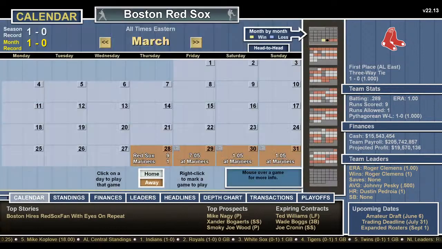If we go to calendar and we click on this, the box score should come up. I just want to look at the box score. Google Chrome, I guess. And the box score comes up, but you guys can't see that. So we won 9-1. Clemens went the distance. 5 hits, 1 run, and it was earned. Walked 1, struck out 8. He gave up a home run, and Jay Buhner was the man who hit the homer. Okay, let's close that.